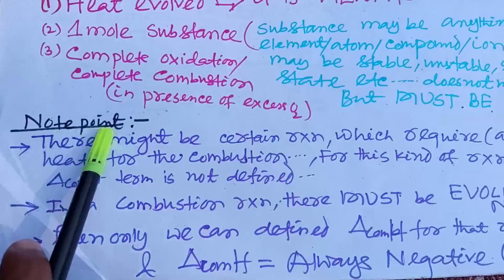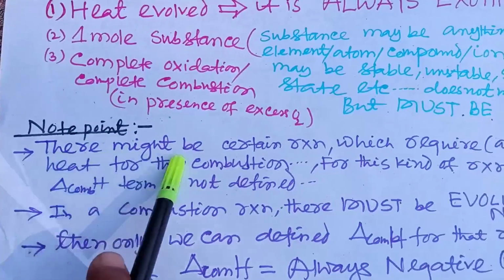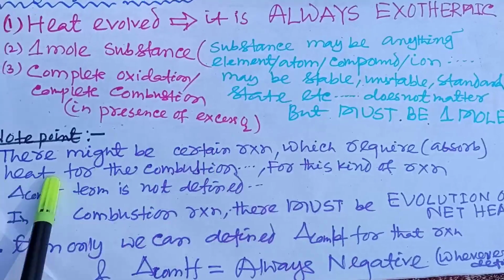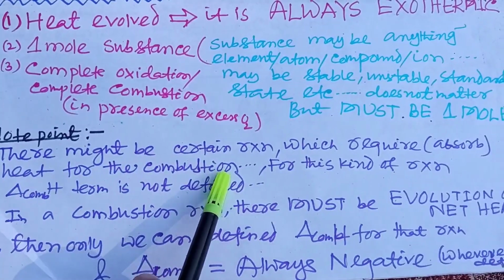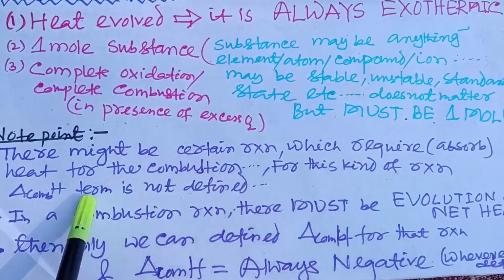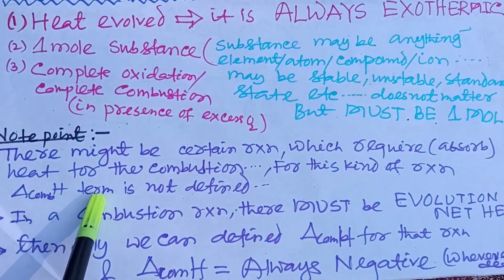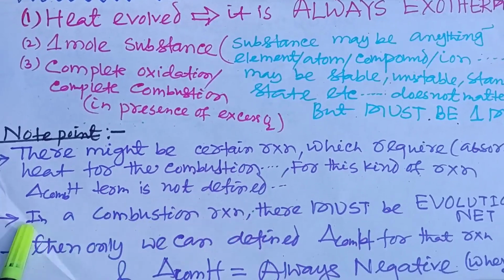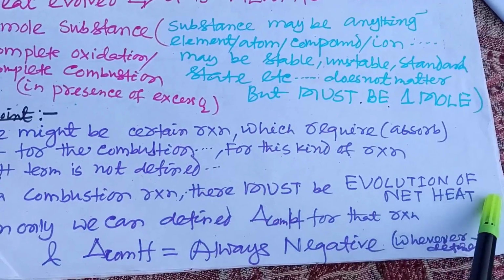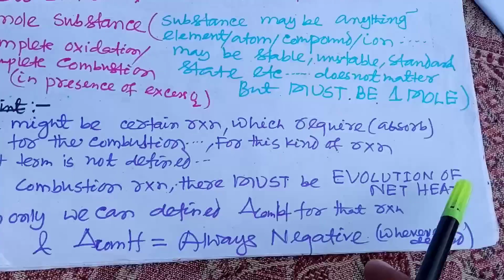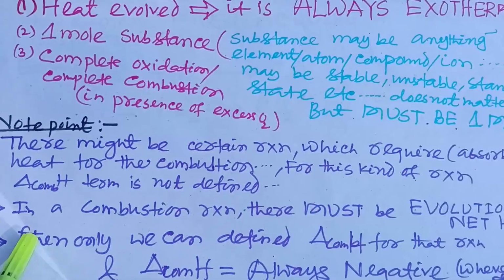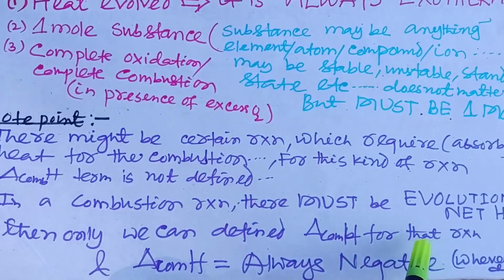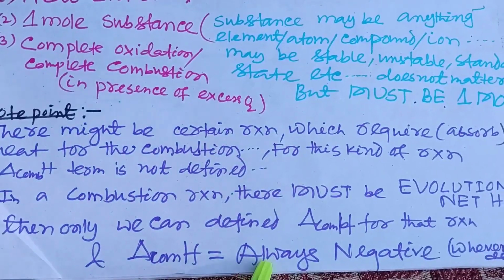There is one note point. There might be certain reactions which absorb heat for their combustion. For this kind of reaction, ΔH combustion is not defined. In a combustion reaction, there must be evolution of heat only, no absorption of heat. Then only you can define ΔH_com for that reaction, and ΔH_com is always negative.